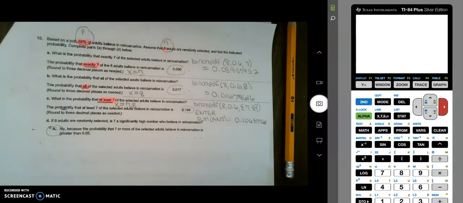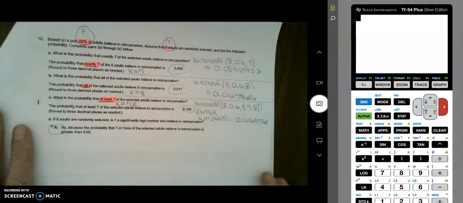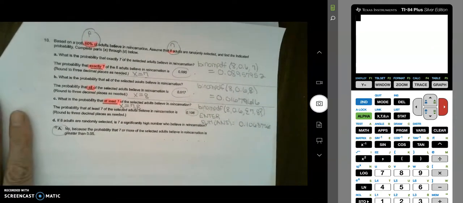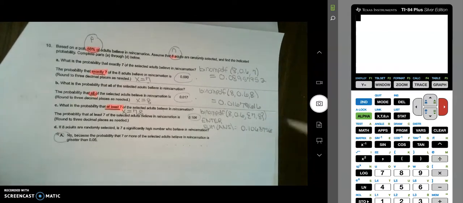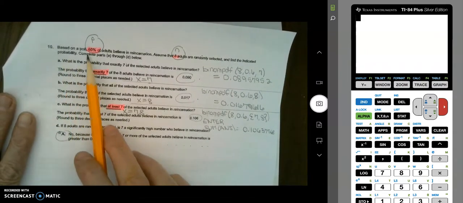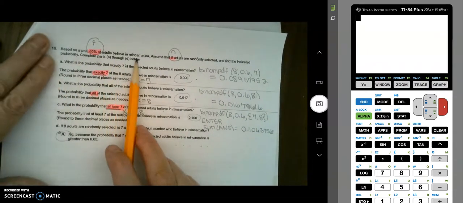Okay, this is from the 4th page of the Chapter 5 handout. It's also one of the ones in the homework, I believe. I'm going to show you this one here. So it's another binomial distribution, still from section 5.2.